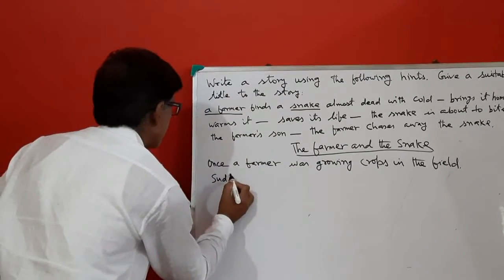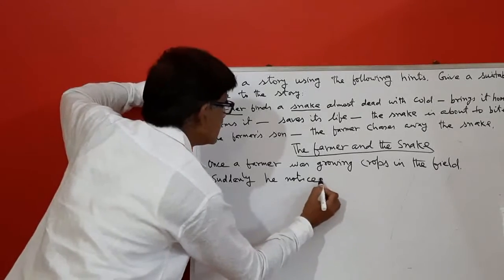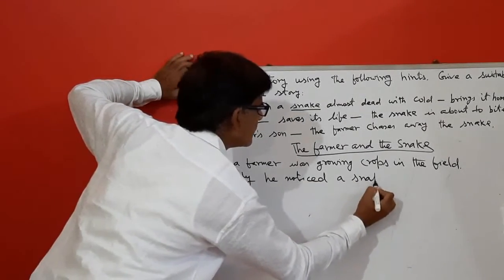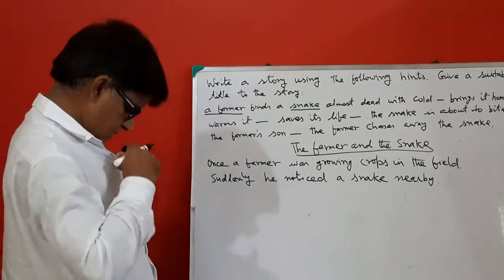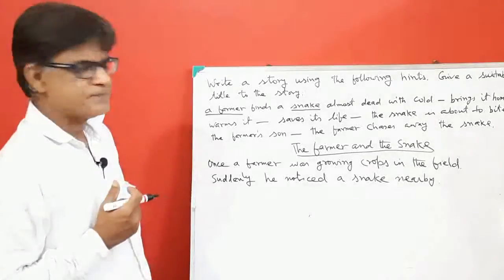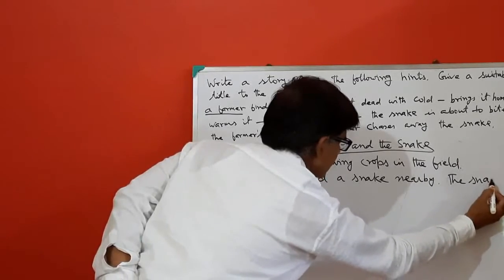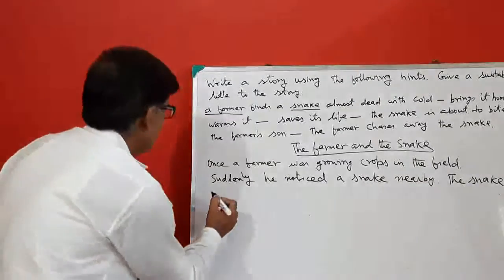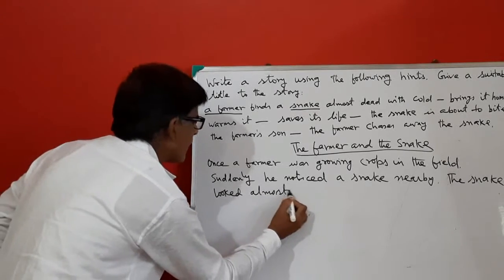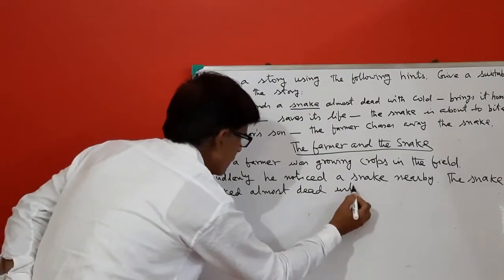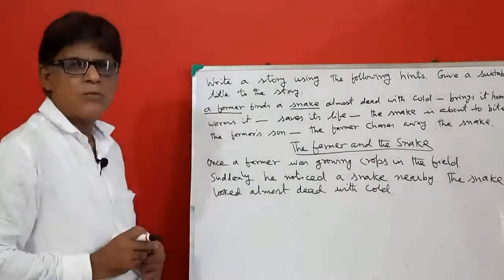Suddenly, he noticed a snake nearby. The snake looked almost dead with cold.